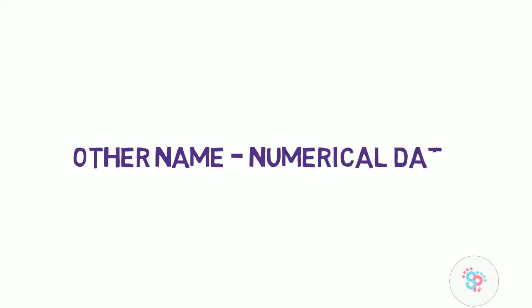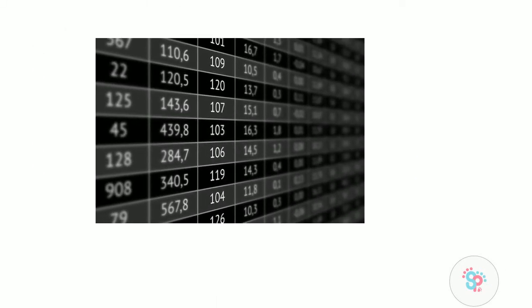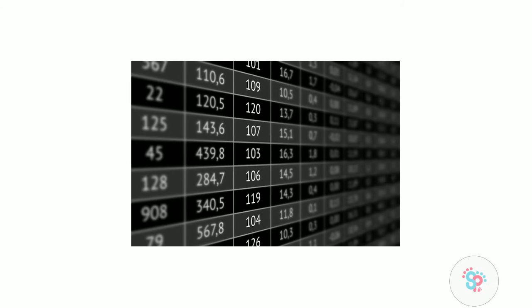And the other name of quantitative data is numerical data. Usually, data collected in the form of numbers or numerical form comes in a quantitative. That's it. I hope that's clear. Then you may ask, what does it represent? What do the numbers in the numerical data represent?